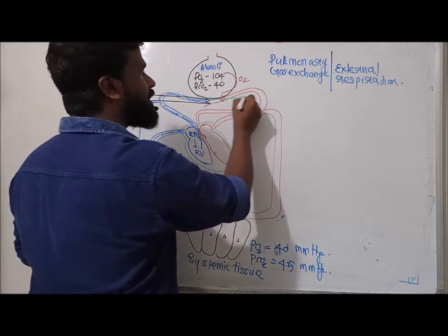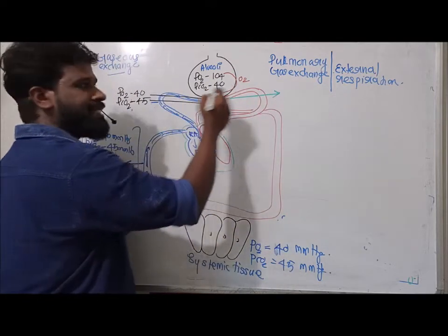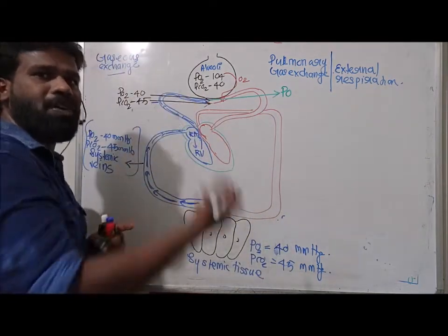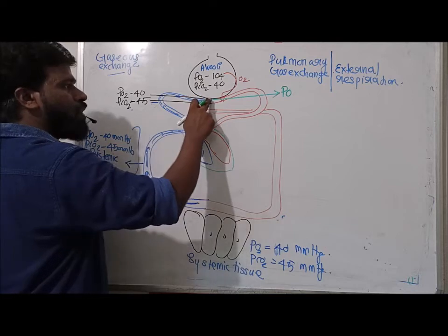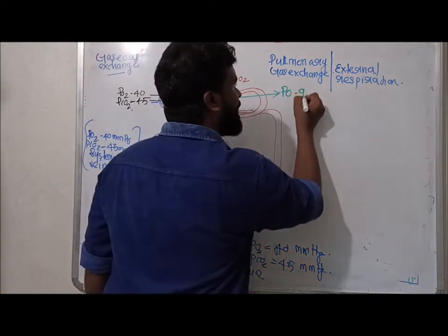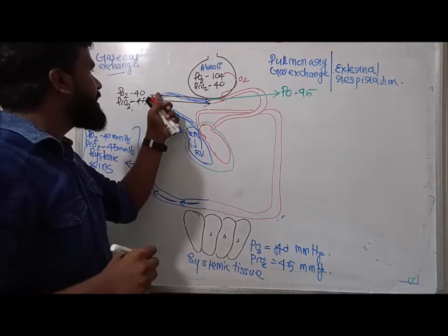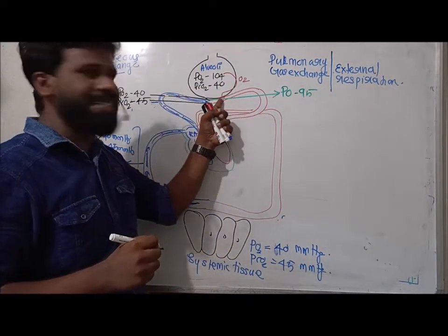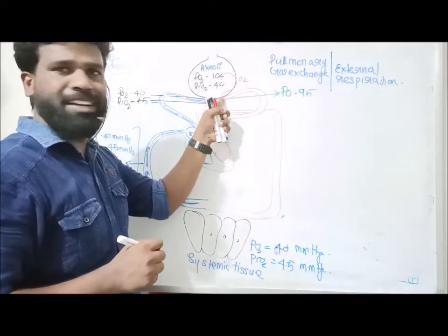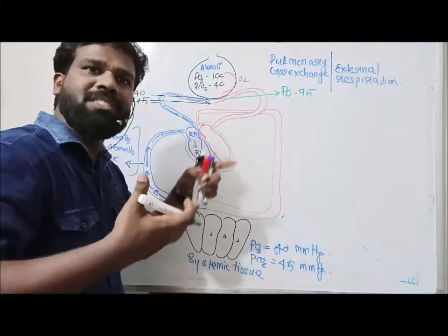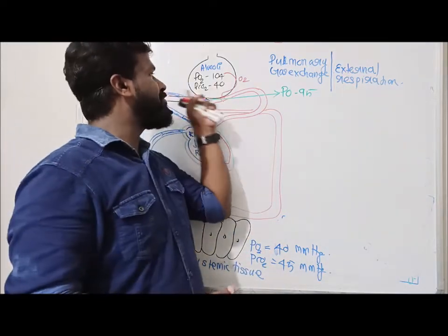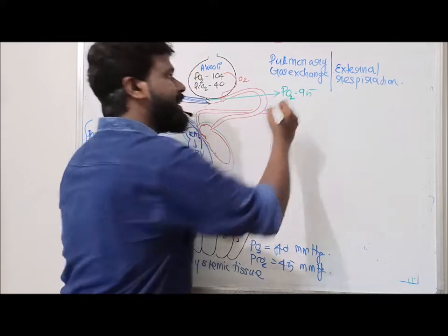So oxygen concentration increases. That means the partial pressure of oxygen also increases, from 40 to 95. When this deoxygenated blood passes through the capillaries surrounding this alveoli, oxygen from the alveoli is added to the blood, so the PO2 increases from 40 to 95.